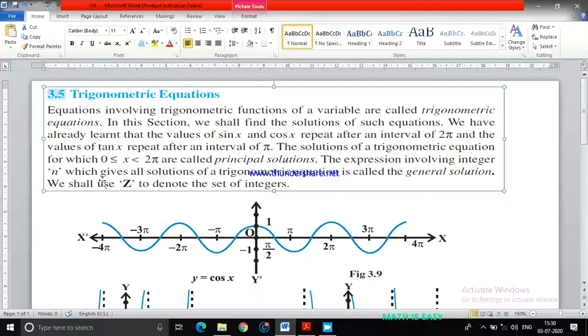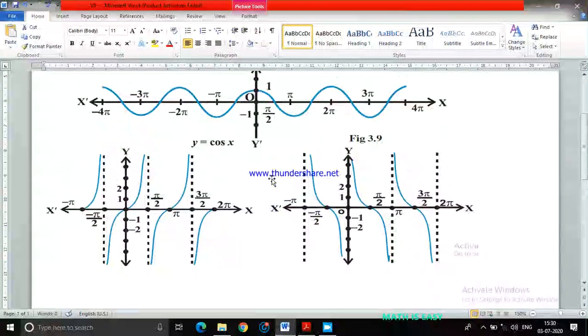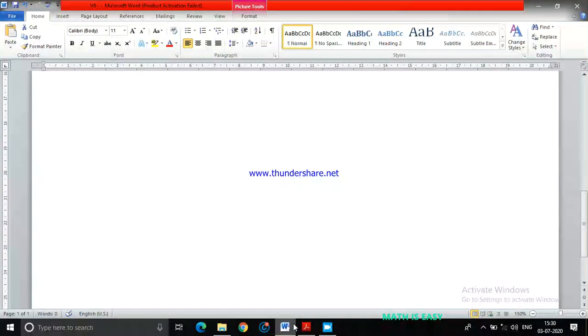The expression involving the integer n, which gives all the solutions of a trigonometric equation, is called a general solution. If n is involved, then we call it a general solution, or if it lies between 0 to 2 pi, we call it a principal solution. So to explain 0 to 2 pi and 0 to pi intervals, I have taken the help of the graph.